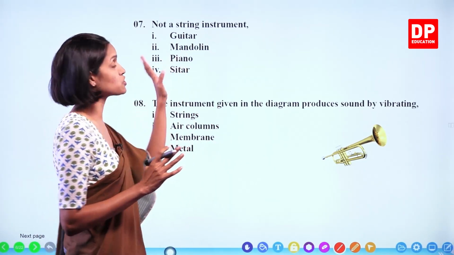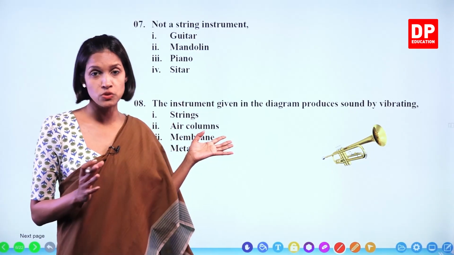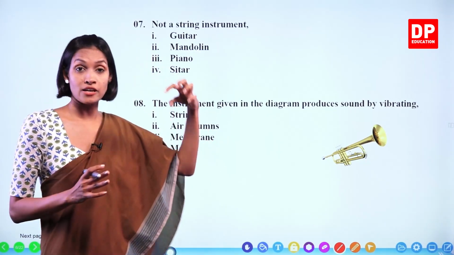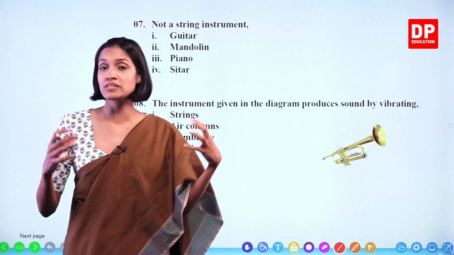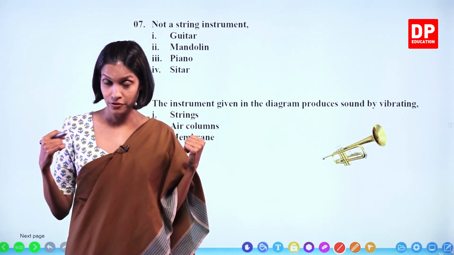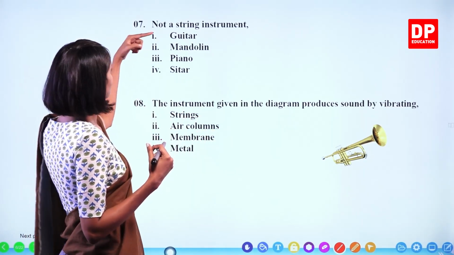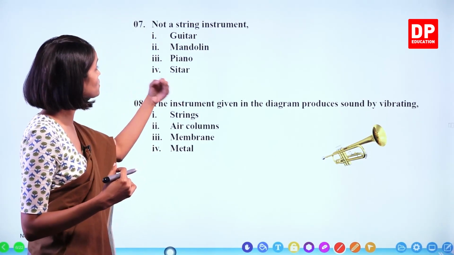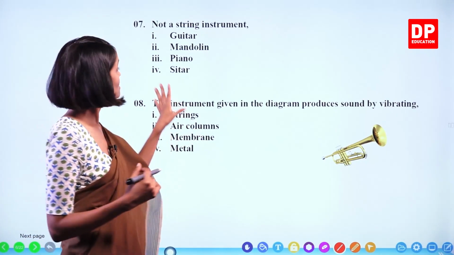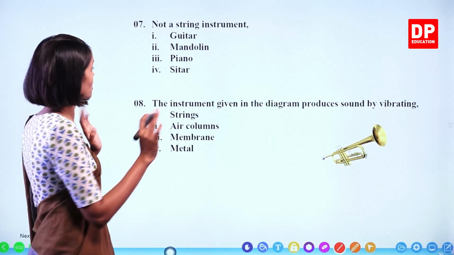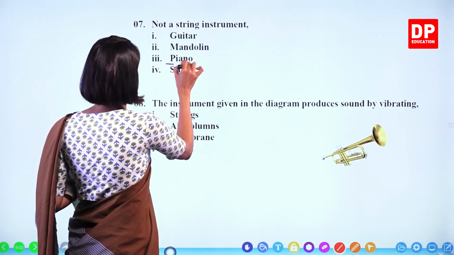Therefore, piano does not come under string instruments, because the actual sound is produced by vibrating the air column trapped inside. Guitar, mandolin, sitar directly produce sound by vibrating strings. But piano, that's not the method. So, the answer is piano.